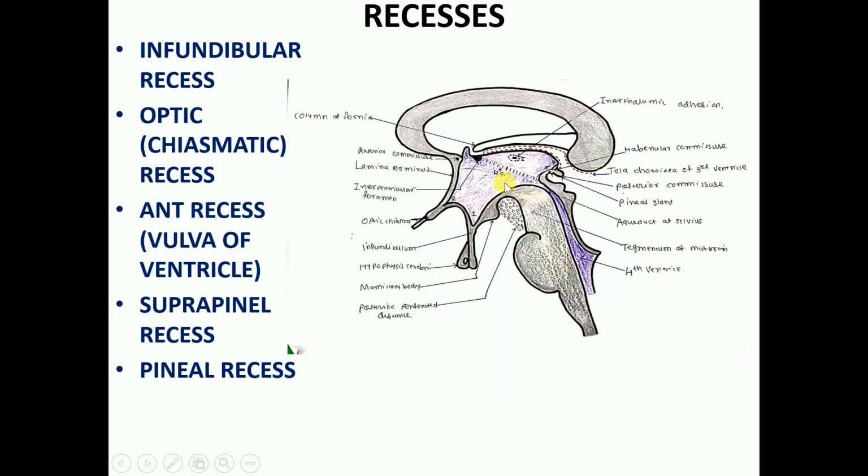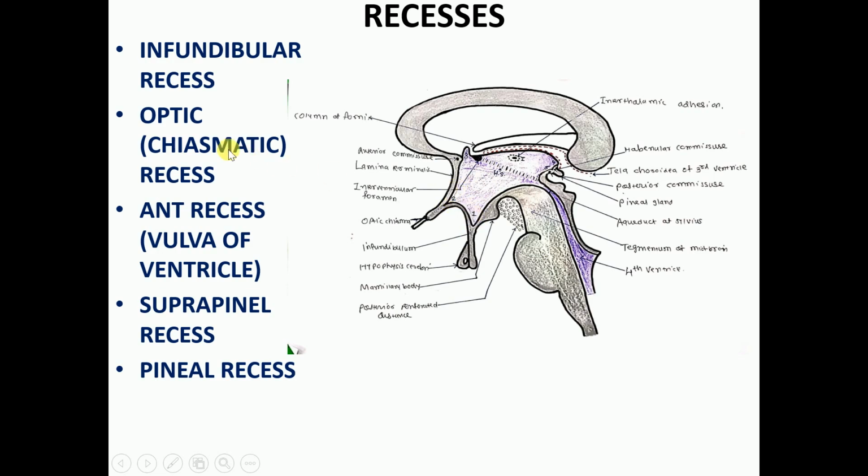Our next point is recesses. So what are recesses? Recesses are basically the extension of the cavity of the third ventricle at various places into the surrounding structures. Okay, so there are various types of recesses. Here we have mentioned them with numbers. For example, number one suggests the infundibular recess. Infundibular recess is the recess of the third ventricle into the infundibulum, that is known as infundibular recess.